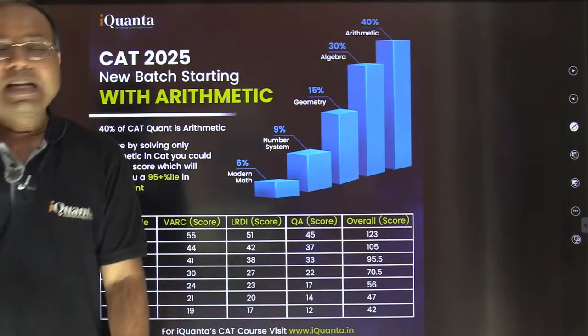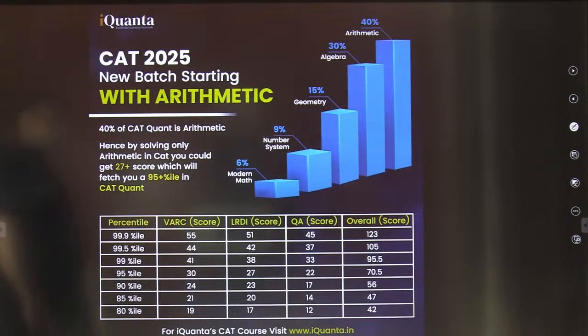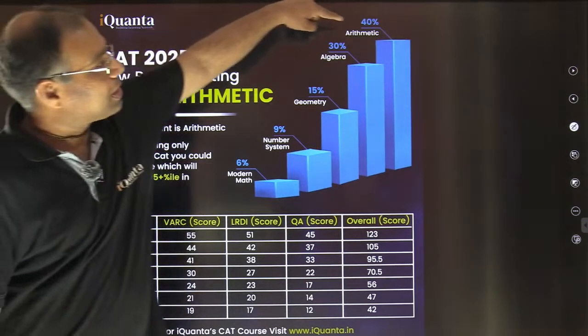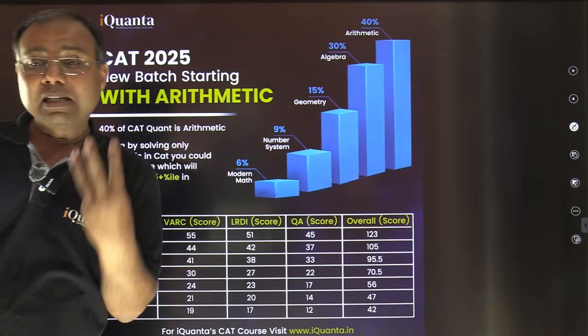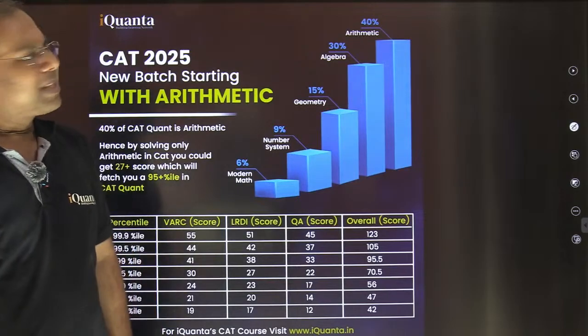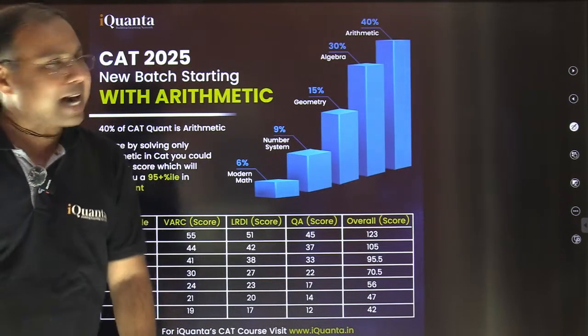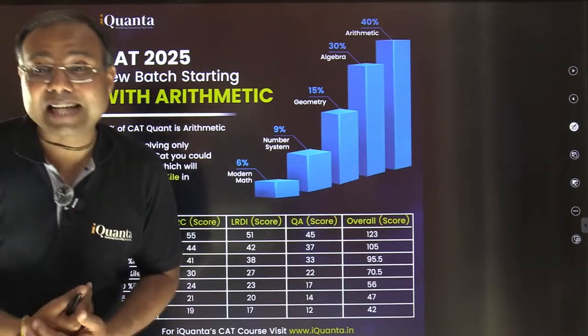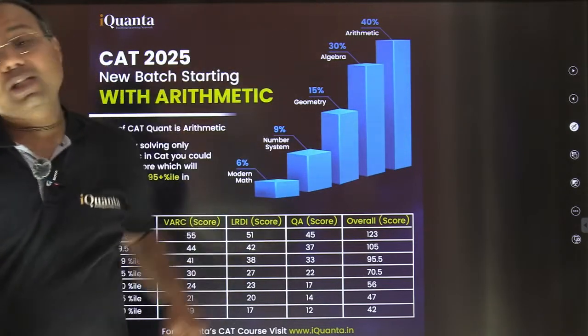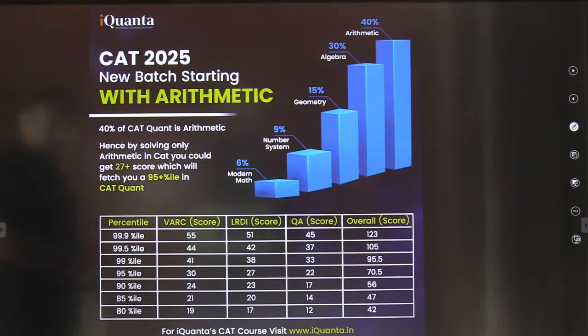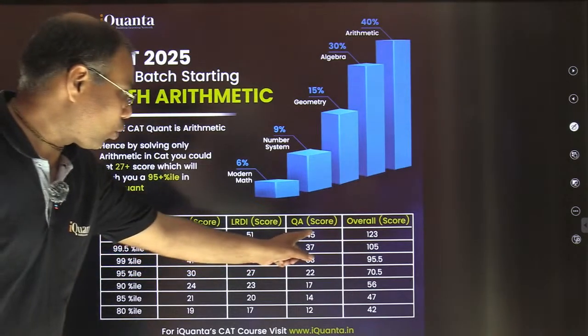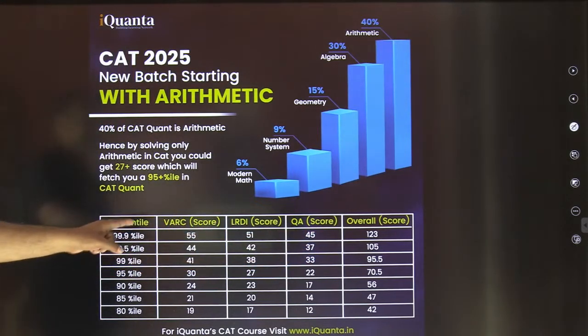That was percentage, and you can see this whole database research I was telling you about, that arithmetic has 40% of the questions. This is information about last year. Last year there were three CAT slots. As per the data of those three slots, 40% of the questions were from arithmetic. Here scores are mentioned, showing what score would have given you what percentile. In the quant section, a score of 45 marks would have given you 99.99 percentile.